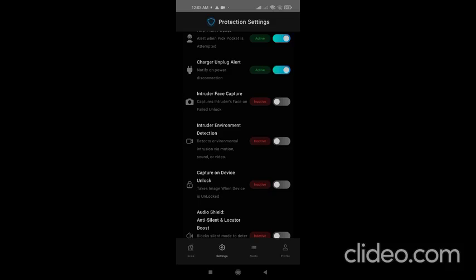So the foreground service for camera is used to capture the face of a person who unsuccessfully tries to unlock the phone by entering a wrong pin. And if the environment detection option is on,